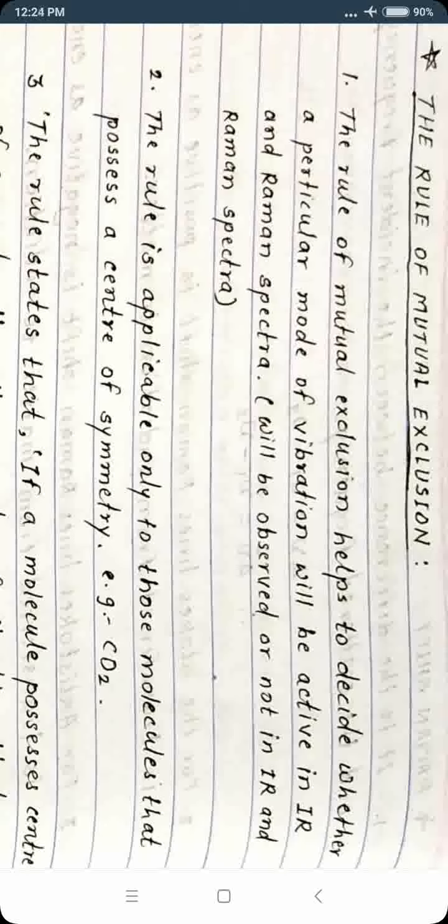Hello students. In previous lectures we already discussed Raman spectroscopy. One small point remains, that is the rule of mutual exclusion. This rule is helpful for deciding whether a particular mode of vibration will be active in IR and Raman spectrum.